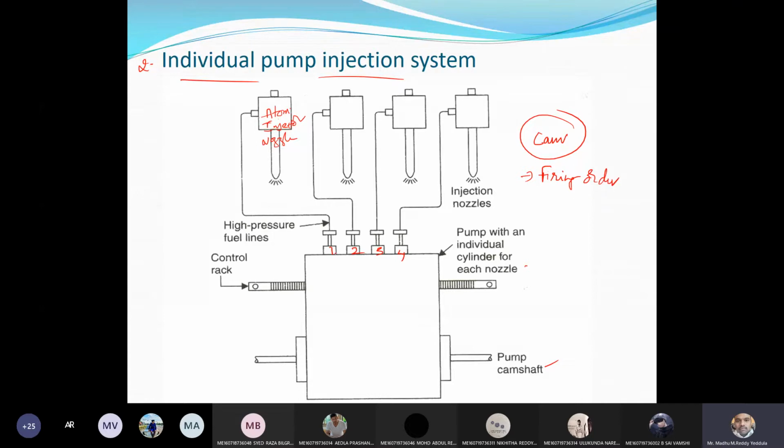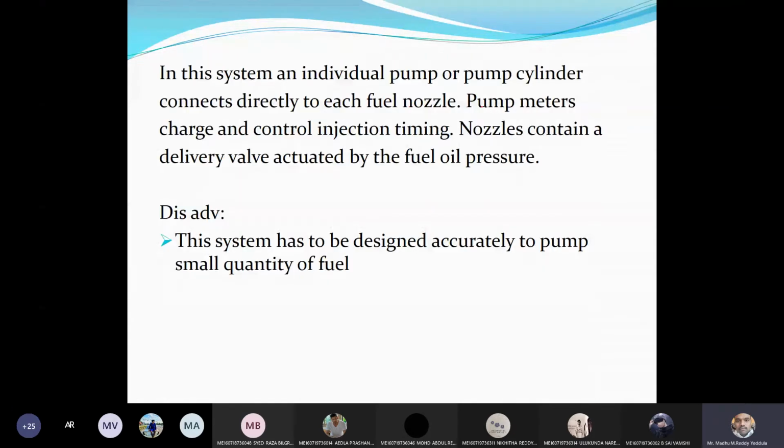The thing is, here we are using different pumps. Earlier case, only one pump, and from one pump there will be a common rail. From that common rail the fuel will be supplied. But in case of an individual pump, each pump for each cylinder will be used. Okay, in this system an individual pump or pump cylinder connects directly to the fuel nozzle. Pump meters the charge and controls the injection timing. Nozzle contains a delivery valve actuated by fuel oil pressure.